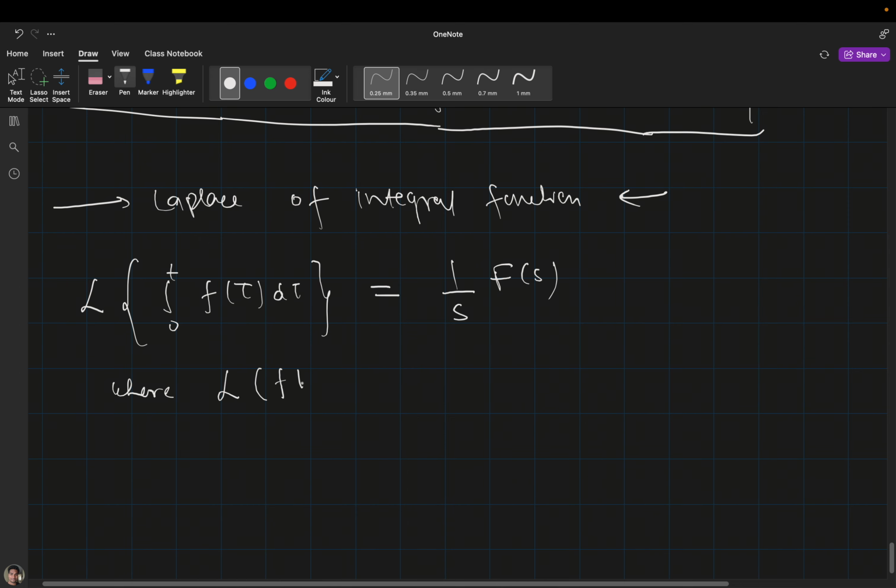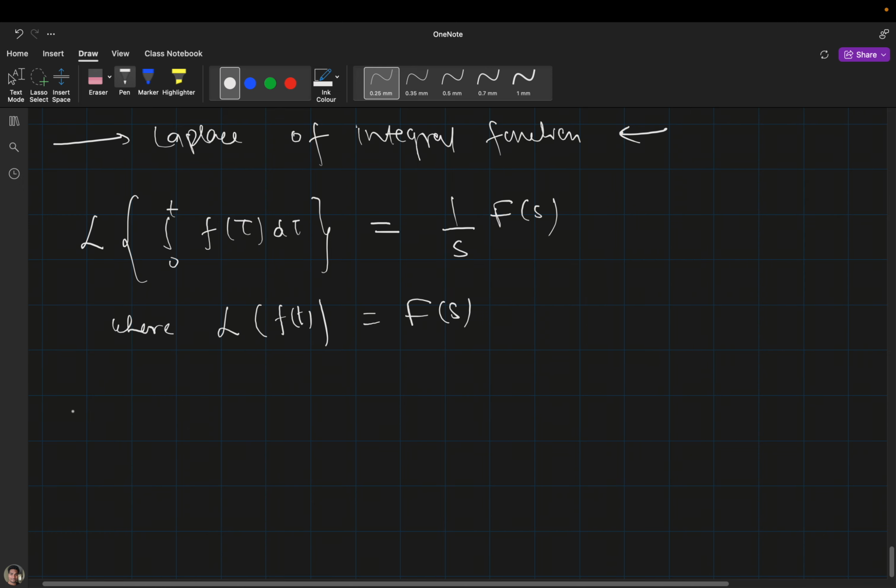Here the Laplace of f(t) equals F(s). Which means that suppose you have a function and you have the Laplace transformation of that function, that is F(s). Now you want the Laplace transformation of the integral of that function, then that will be nothing but 1 by s F(s). Fine. Let's solve one problem, then you will get it.